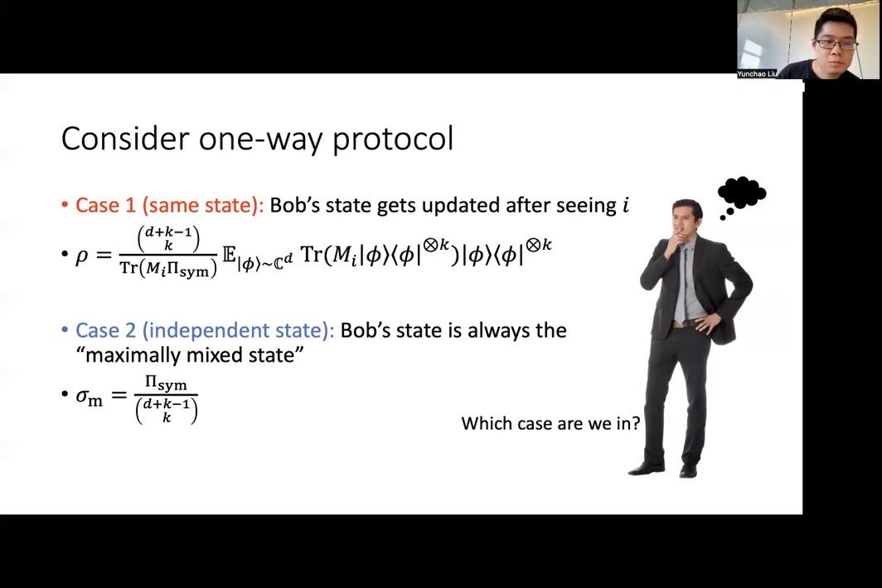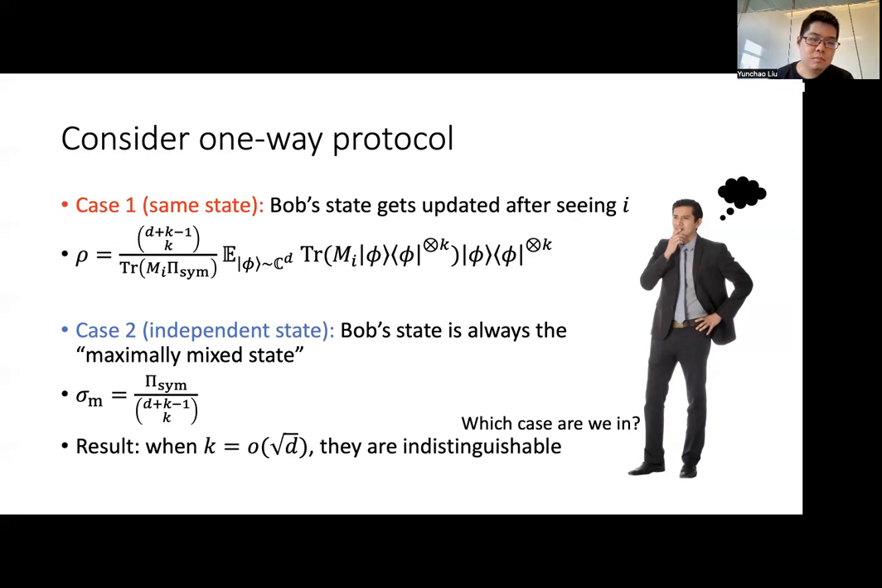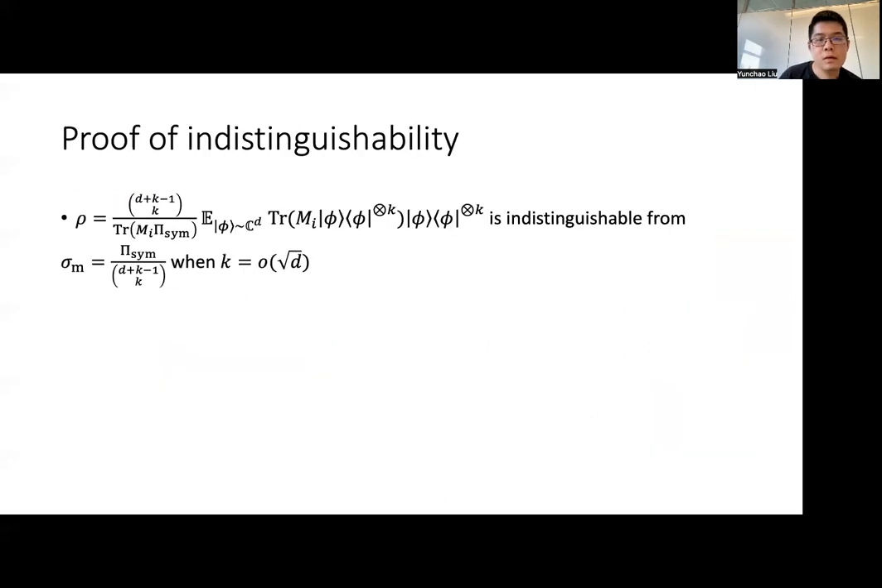So here, what we can prove is that when k is smaller than square root d, these two states are indistinguishable from Bob's perspective by any quantum measurement. And this implies a one-way lower bound. So next we show how to prove the indistinguishability. The proof is to think about